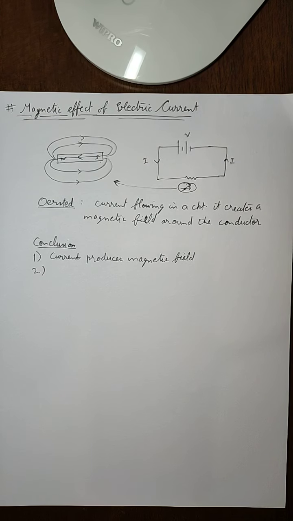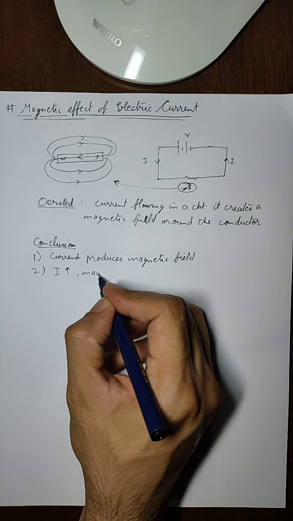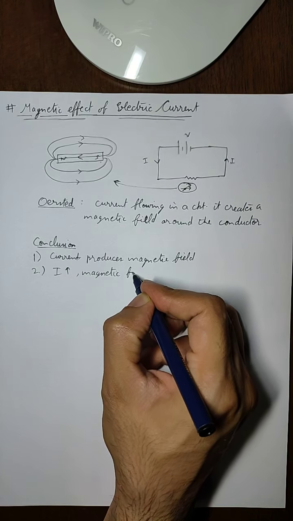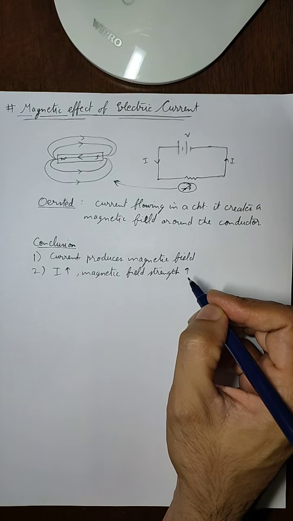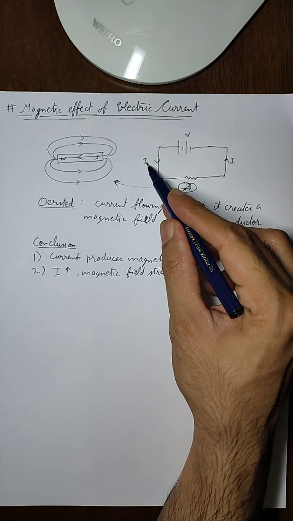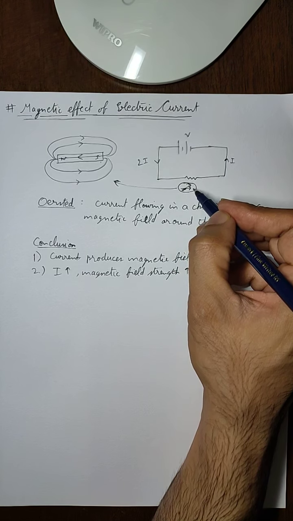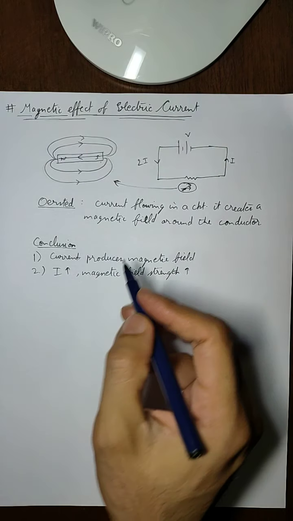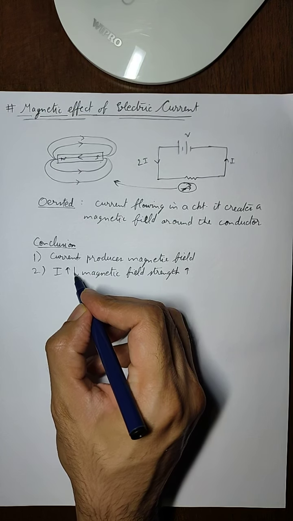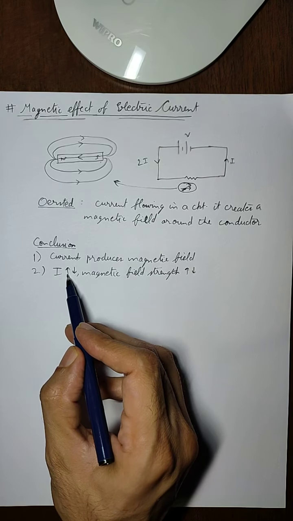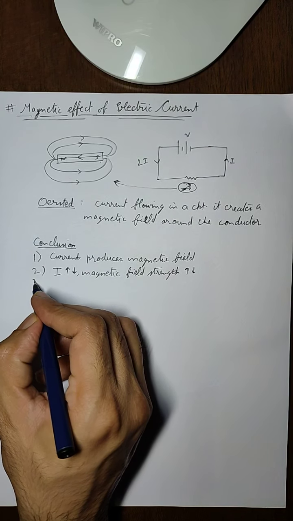Another conclusion that was drawn was, whenever the amount of current is increased, the magnetic field strength or magnetic intensity also increases. That means that if instead of I we pass 2I, then the deflection that is produced in the compass needle also increases. And if the current is decreased, the deflection is also less. So it happens both ways. If the current is increased, magnetic field strength also increases, and if current is decreased, magnetic field strength also decreases.